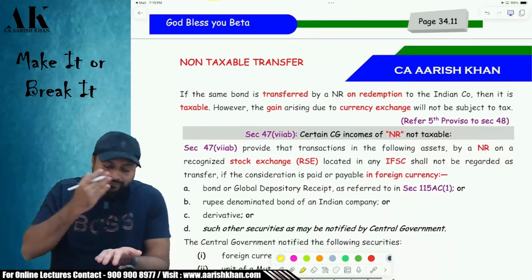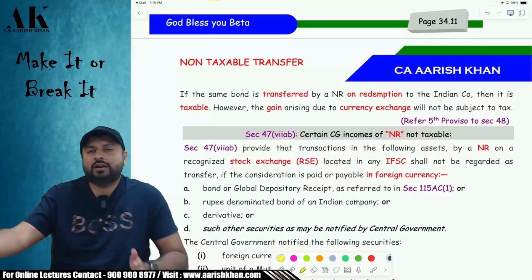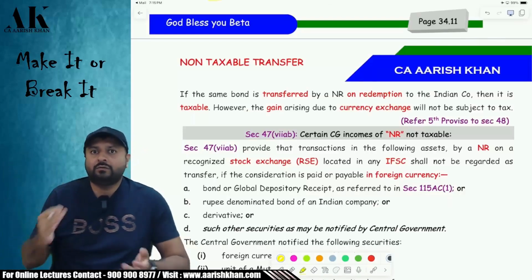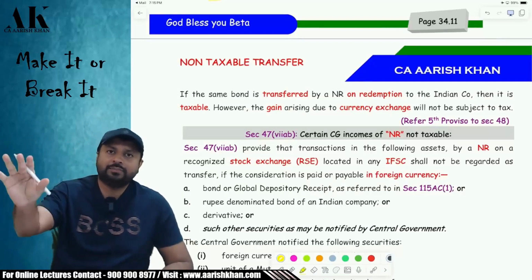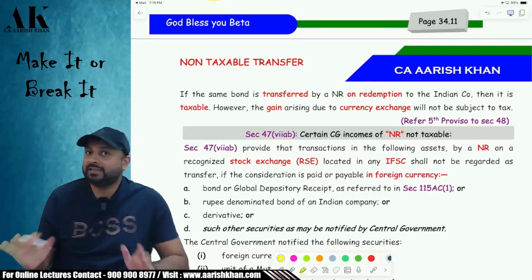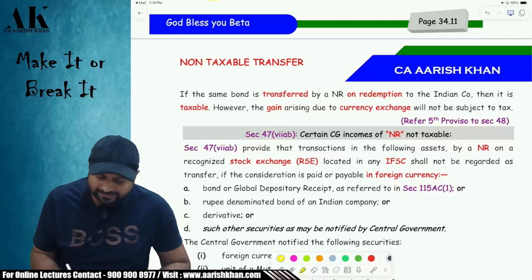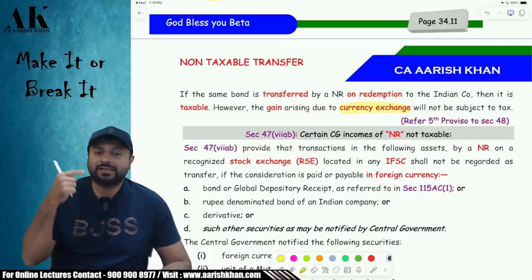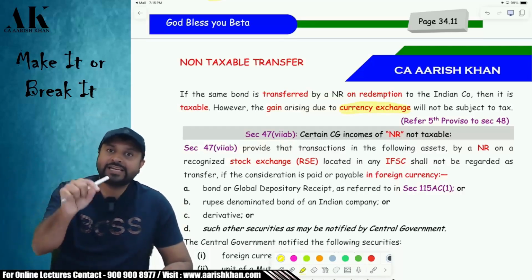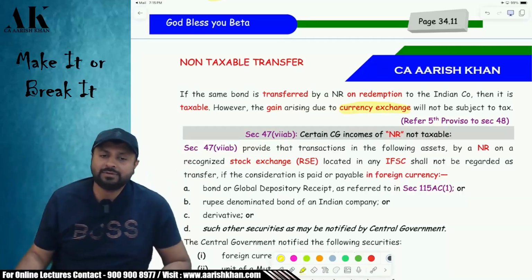When one NR gives the rupee denominated bond to another NR, that is exempt. But when one NR gives that rupee denominated bond back to the company on redemption and takes the money back from the company, that is not exempt. There, only if there is some currency gain because of appreciation of rupee, some currency exchange gain, then that gain alone will be exempt under the income tax law.